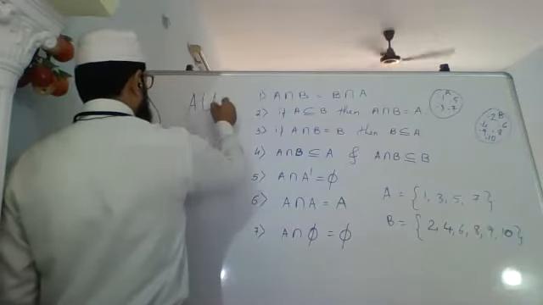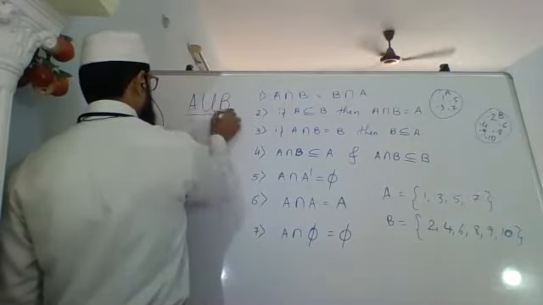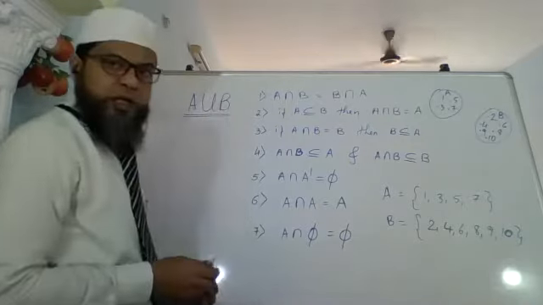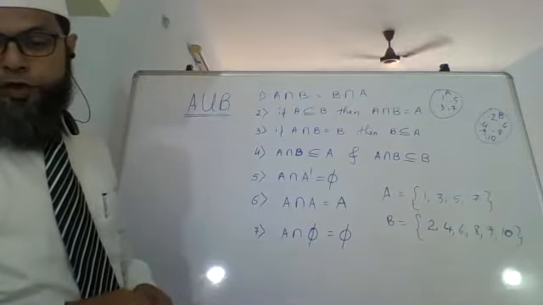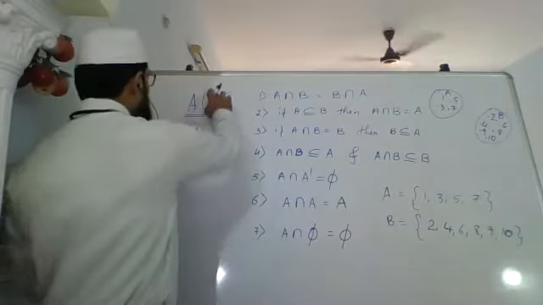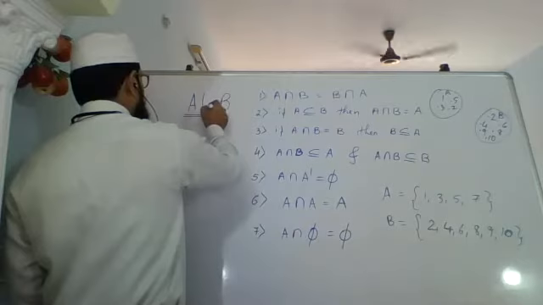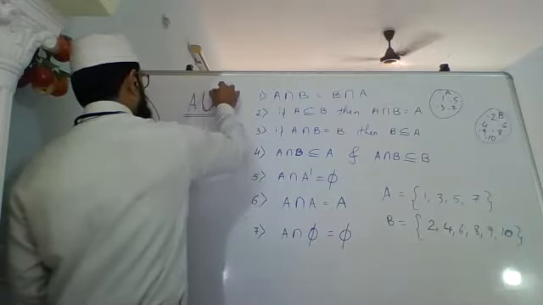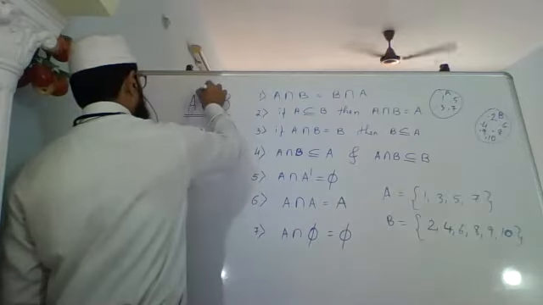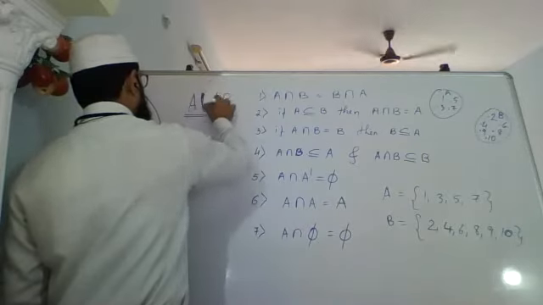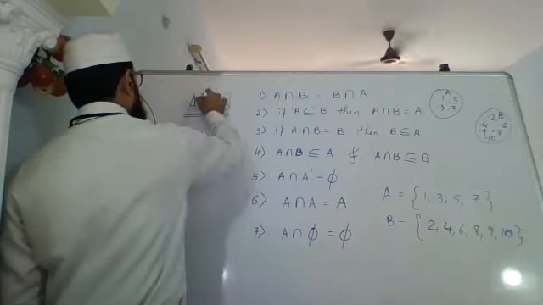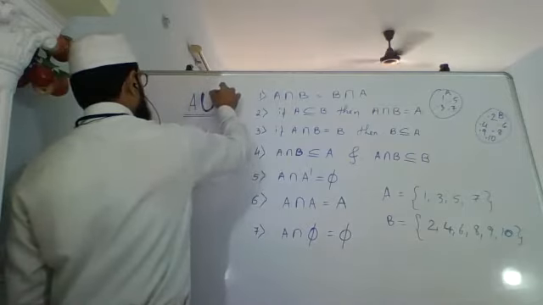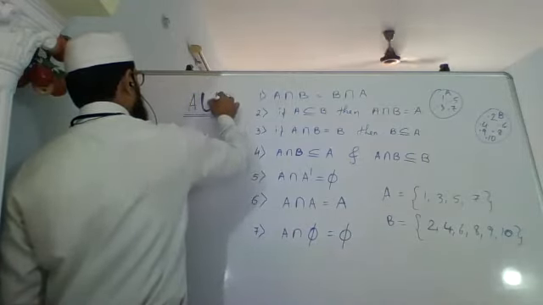And it is written as A union B. It is not AUB, there is no U, sorry. It is written as A union B. The symbol is the opposite of the intersection symbol.